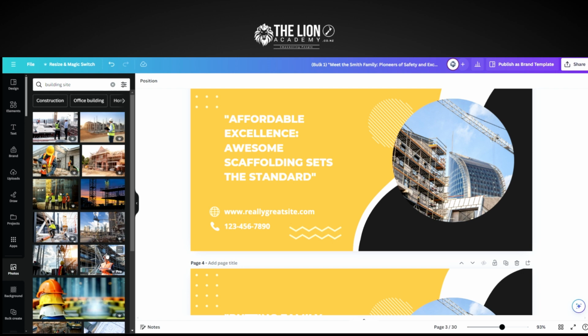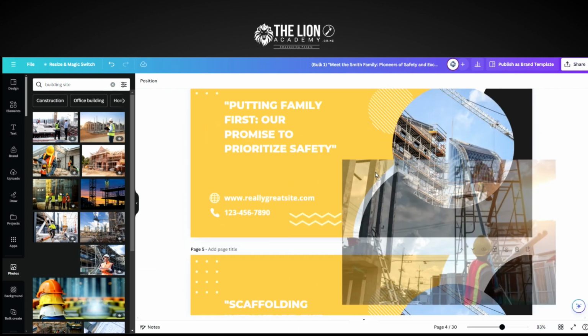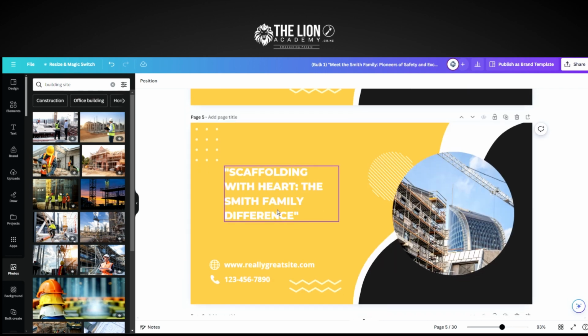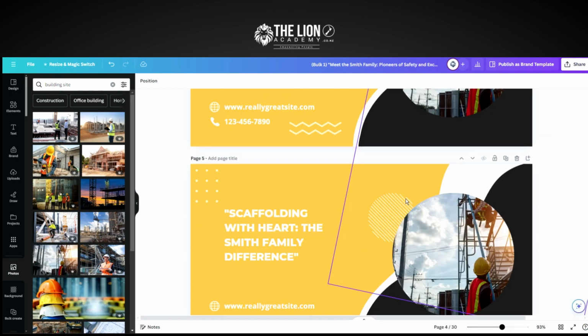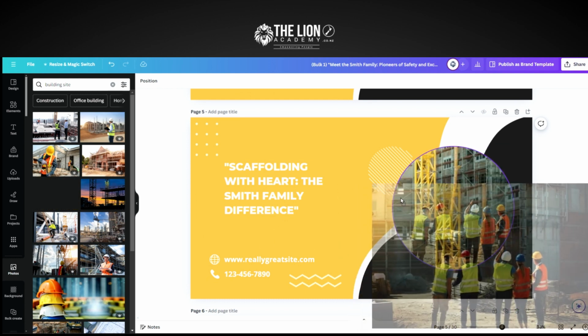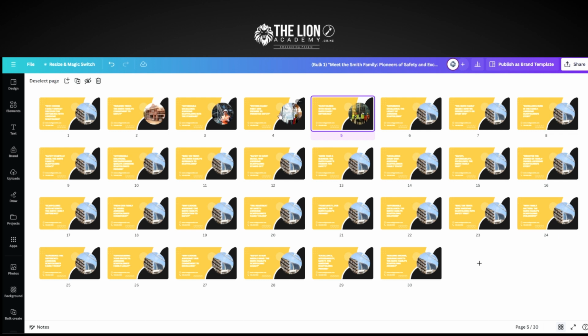And all you have to do is go through now, change all these pictures to all your scaffolding stuff that you need. Let's just do 5 of them. Is that the same one? It was the same one. And then what you can see already, there you go, first 5, already done.